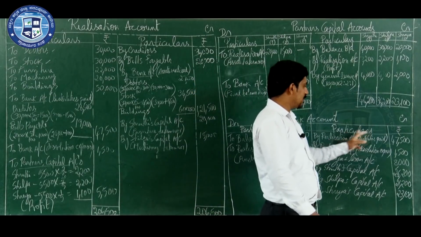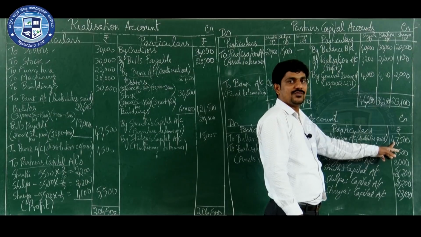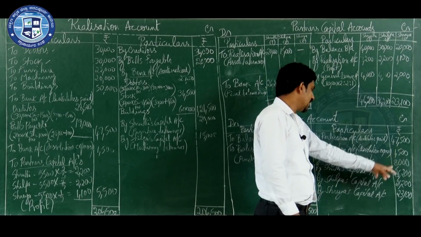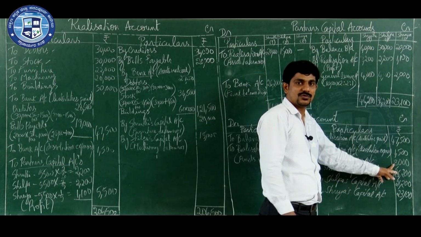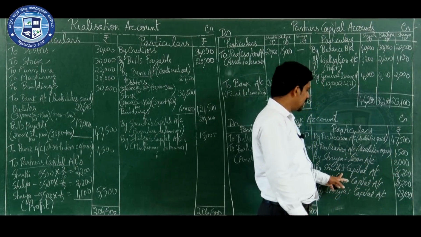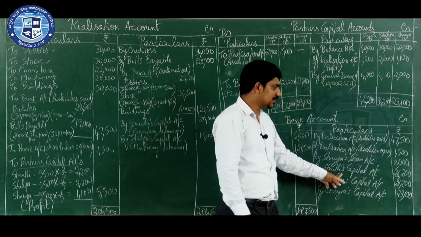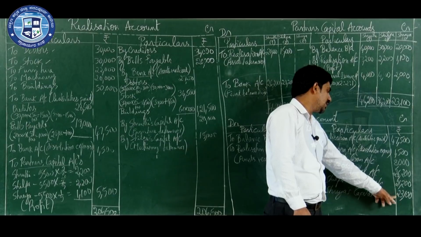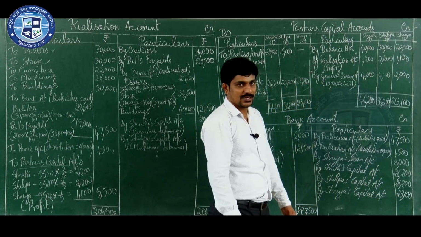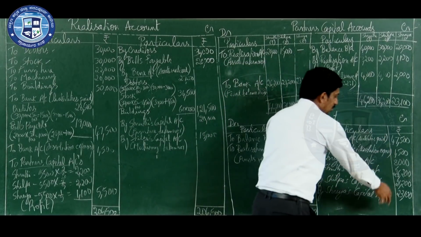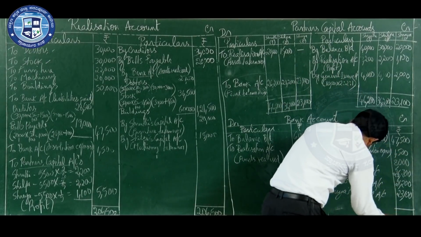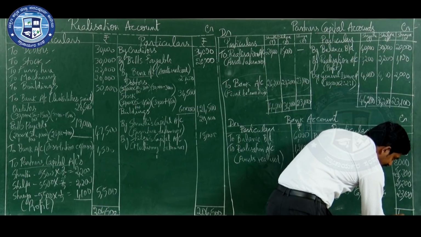How much liabilities have you paid? 47,500. Dissolution expenses? 1,500. Shreya's loan? 8,000. Then each partner's balance: Shruti 26,200, Shilpa 21,200 and Shreya 23,100. So how much has the firm paid in total? Full 1,27,500.